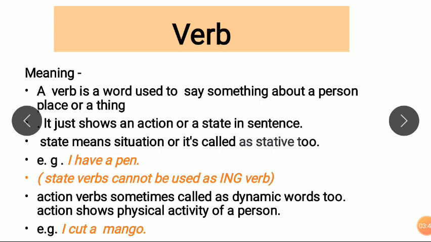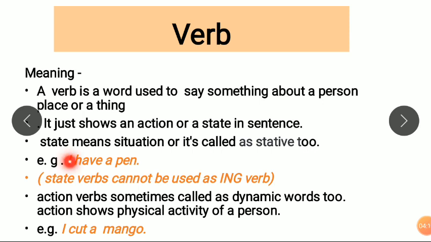It just shows an action or state in a sentence. Now, state means situation, and it is also called a stative verb. When a sentence gives a situation, not an action, this word is also called a verb.